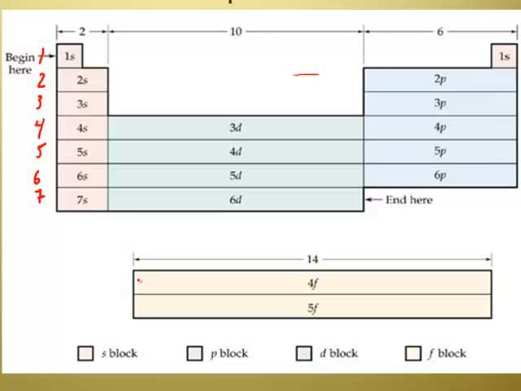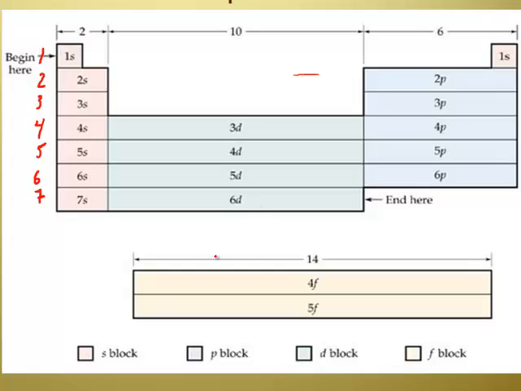Did you know, Mr. Kane, that the F's, 4F and 5F and 5D and 6D are so close in energy that the electrons can be in either or? It gets a little dodgy down there. Are we going to stay away from that area? We're going to predict 1 or 2 of them just for practice. But in reality, yeah, there are some funny things going on down there. The bottom of the periodic table's tough. And that's one of the reasons why it's difficult to predict some of the properties, like charge of these guys, right? Is because the energies are pretty similar, and sometimes something weird is going on.